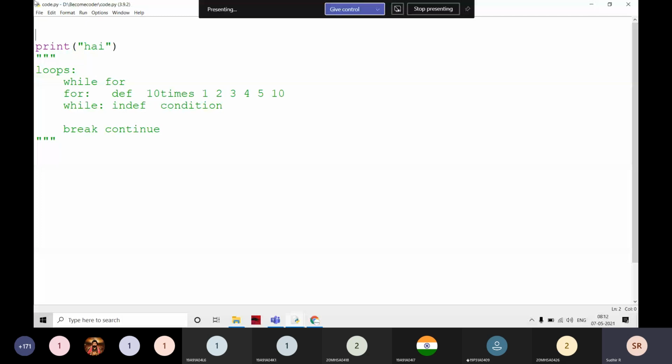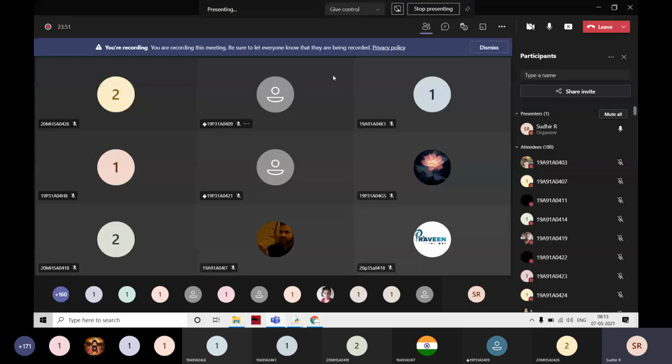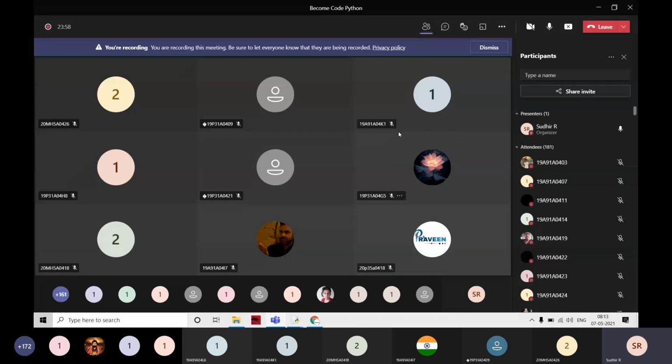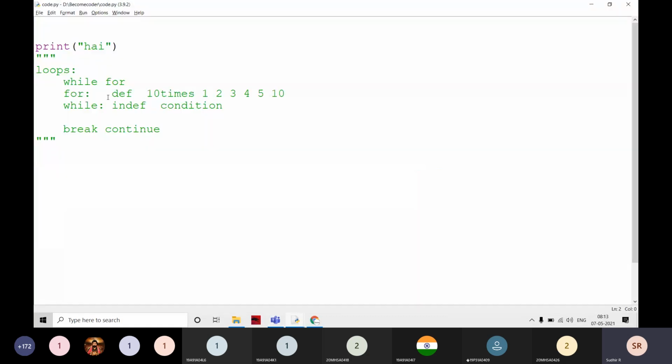When I discuss examples, the syntax of the while loop and for loop, I'm going for definite looping only. When we go through examples, I will explain where we have to use a for loop and where we use a while loop. First of all, I'm going to print this hi 10 times.